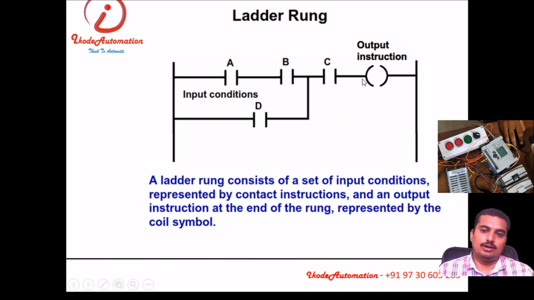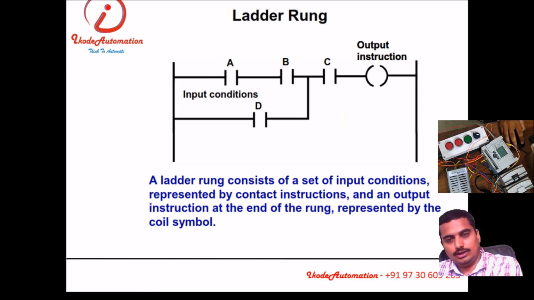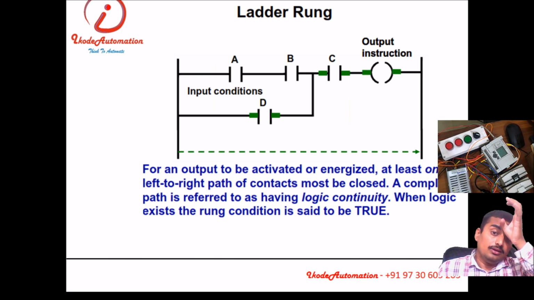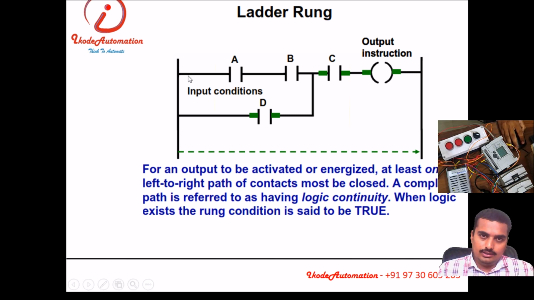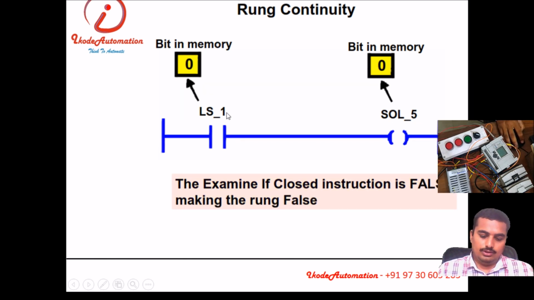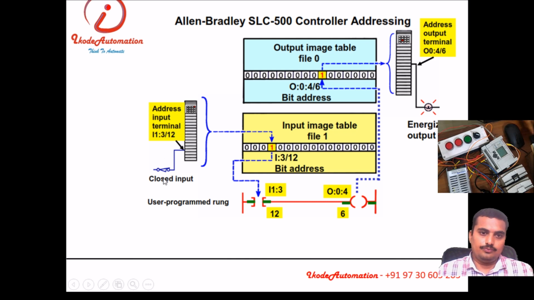One rung will contain only one output at the right side, and a combination of inputs at the left side. This is an ORing condition. Either this path is valid, or this path is valid, then also the output will turn on. Rung continuity: if there is continuity, then the output will turn on. If not continuity, it will not show.